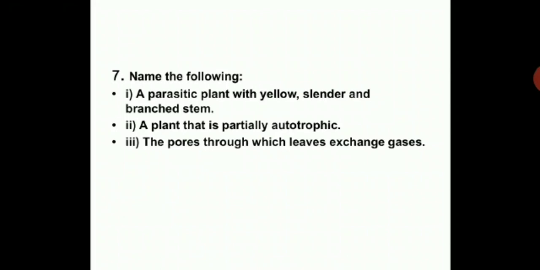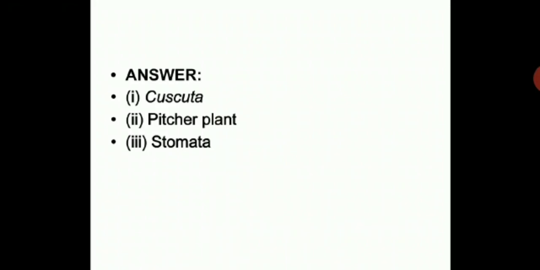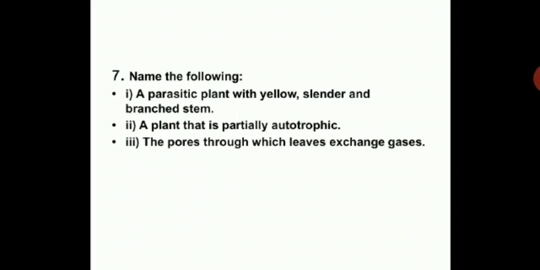Name the following. A parasitic plant with yellow cylinder and branched stem. A plant that is partially autotrophic. The pores through which leaves exchange gases. So you should know the answers for this. Let us see. First one Cuscuta, second one pitcher plant, third one stomata. So you can see the answers over here.